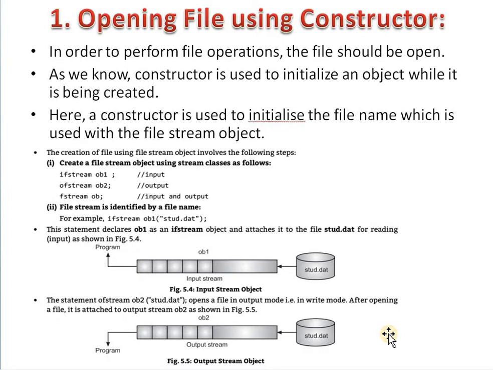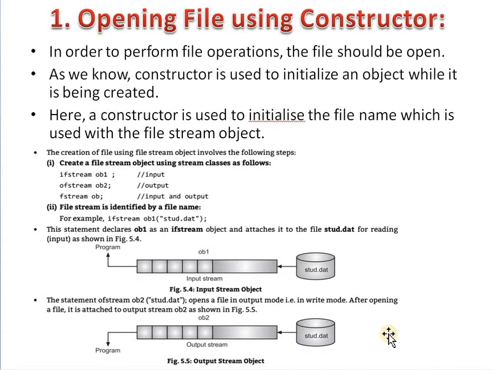When we want to write certain text or information, the file should be created and opened, and even if you want to read the contents from the file, then the file should be open. Suppose we want to write any information to the file, then the file must be open. Or if you want to read the contents of a particular file, then at that time the file must be open.